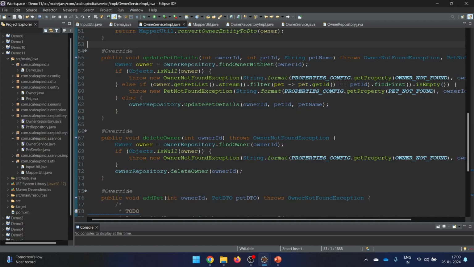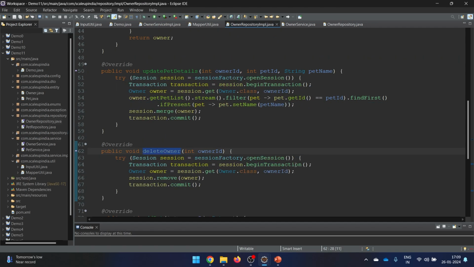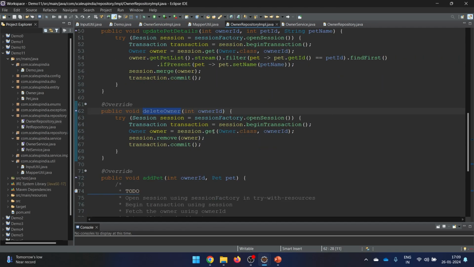Yeah, so if that is the thing, then we will just say delete owner. So let's go for that, and this deletion is simple. So the moment you are going to delete or remove the owner, your pet also will be removed, because you are saying cascadeType dot all. So this also we have seen.